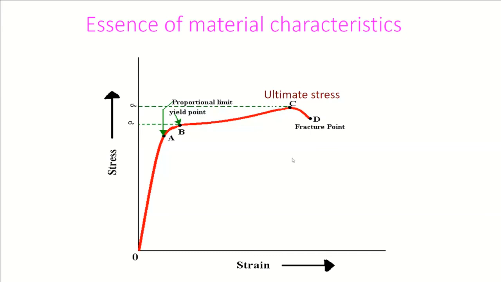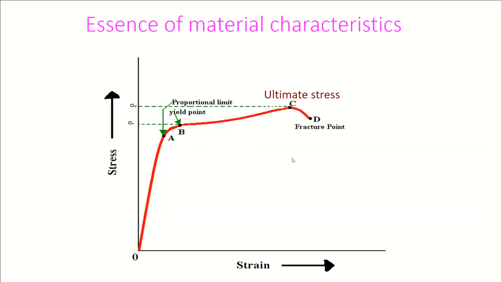You must have come across this basic fundamental diagram of stress strain in your school. Very simple diagram. I'll show you many such complex stress strain diagrams from where you will get much information. Here you can see the point A is a proportional limit, meaning up to point A, the stress is proportional to strain. It is completely linear up to A.